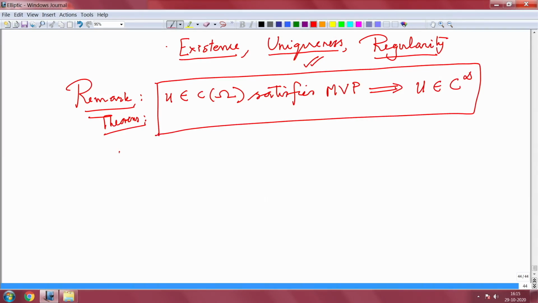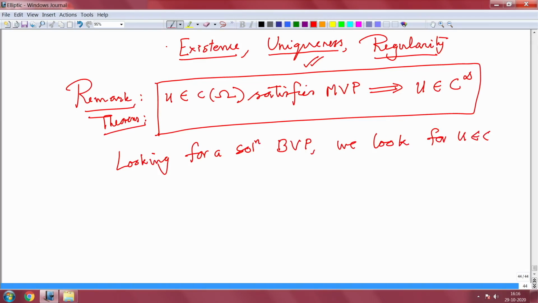When you are looking for a solution of your boundary value problem, we look for u in C2, not more than that, because your operator is a second order operator.